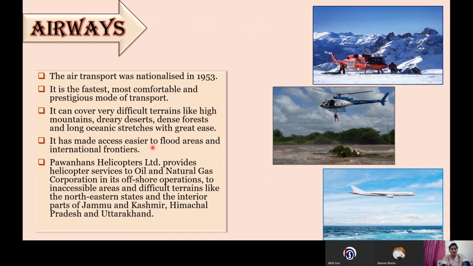It has made access easier in the flood areas and the international frontier. Whenever there are floods, as India has a monsoon type of climate, so it rains for a few months in India. There are many areas which become the victims of flood, so it becomes very easy to reach those areas with the help of airways. Apart from that, our government has made some organizations which are specially for providing these services.